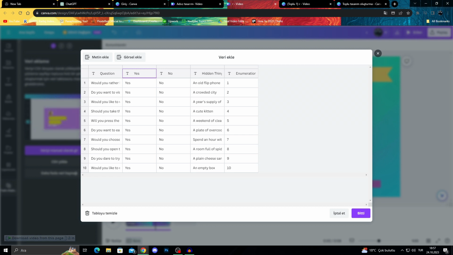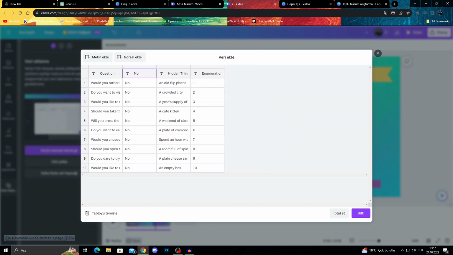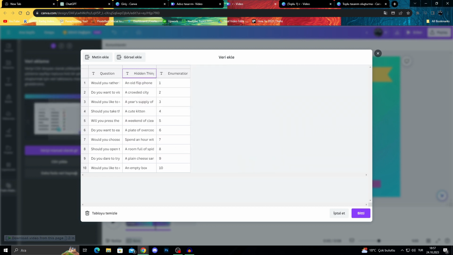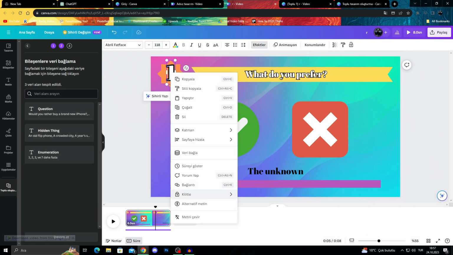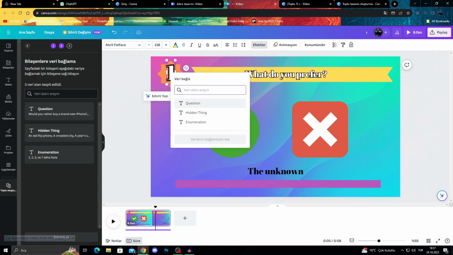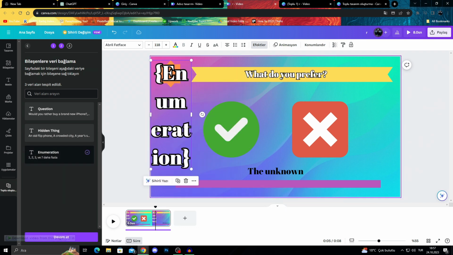I can delete my yeses and my nos because we don't need them right now. It will be better when we do it like that. I will say finish. Now we have the data. I will click on 1 here and connect the data, and enumeration for the number.